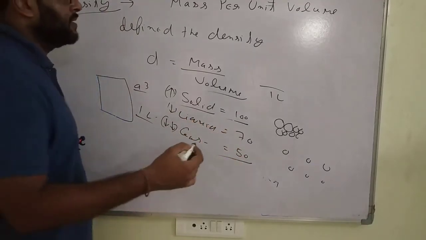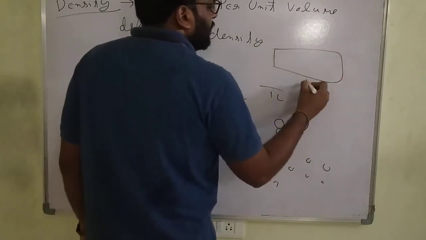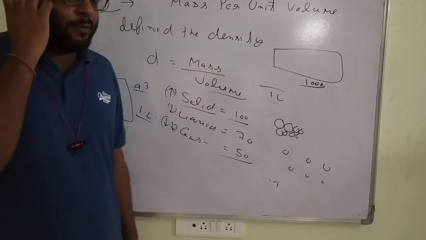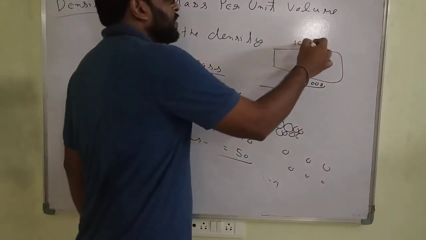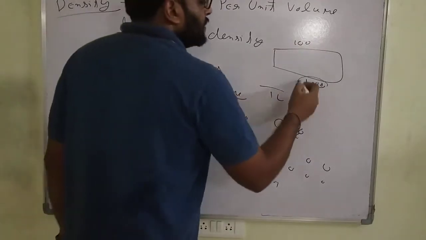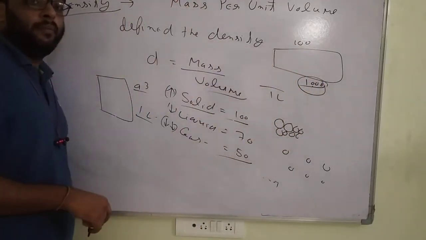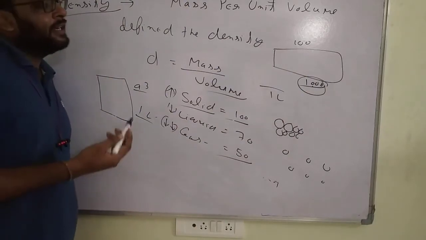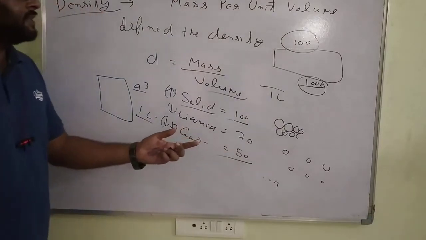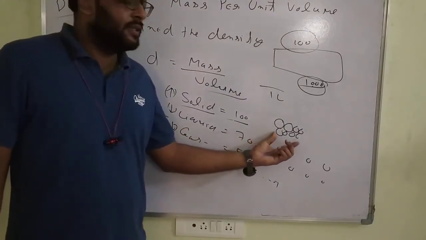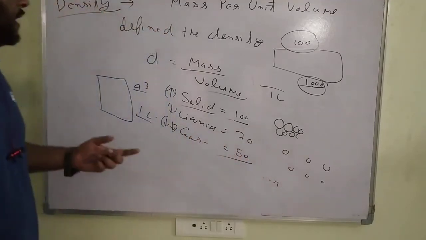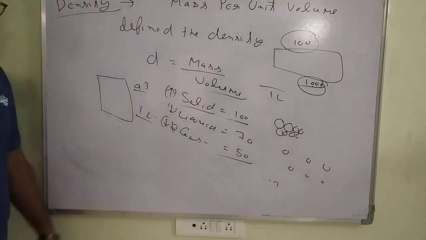The size is the same. Suppose in the general bogie there are 1000 people; in India, it is possible. But in the first AC, there are only about 100 people. So the volume and size are fixed, but the number of persons, the mass, and hence the density in the general bogie is high, and the density in the first AC bogie is very less. It is the same as in solids. Solid density is very high; when particles have more distance between them, the density decreases.